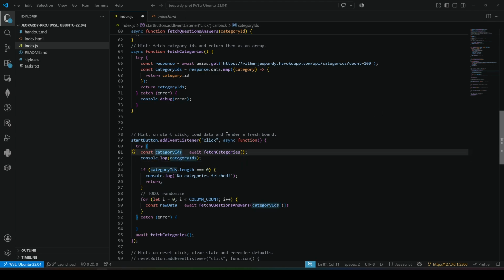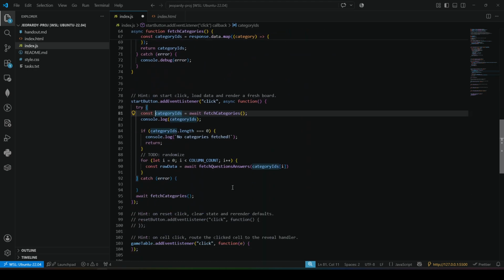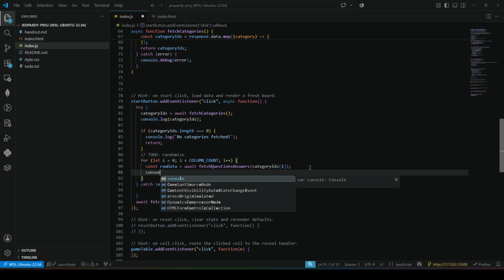So instead of making this variable here, we'll put it in global scope, so we can actually access it from another function if we need it. So we will say, okay, categoryIDs is going to be the result of await fetchCategories, and then we should have some IDs here, and then categoryIDs i, and then let's console log that raw data so we see what we're working with.